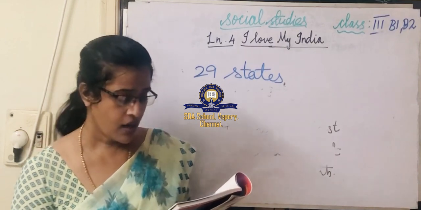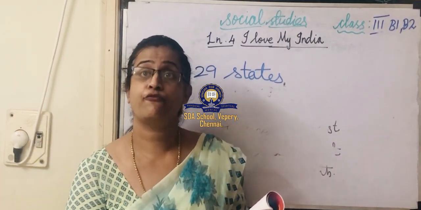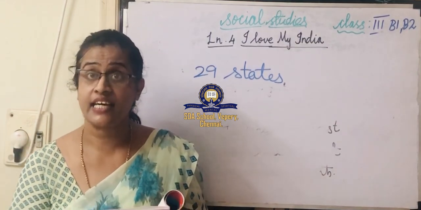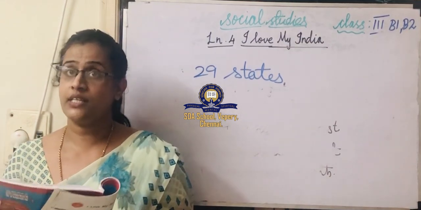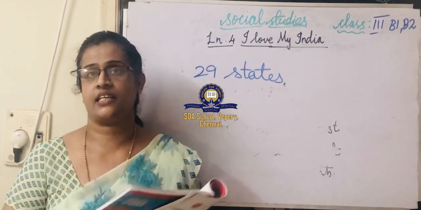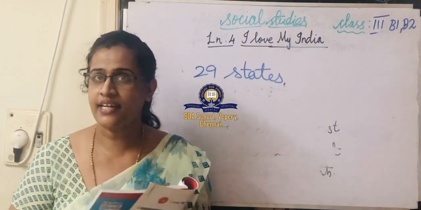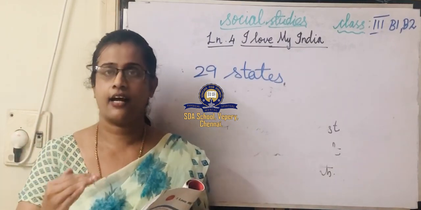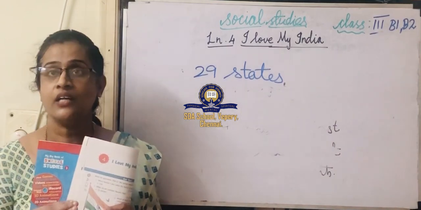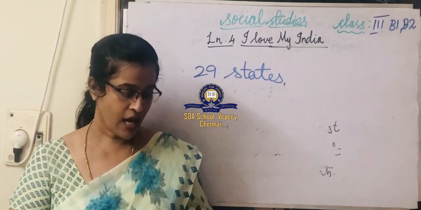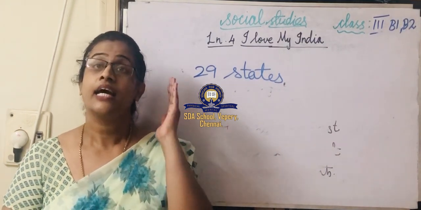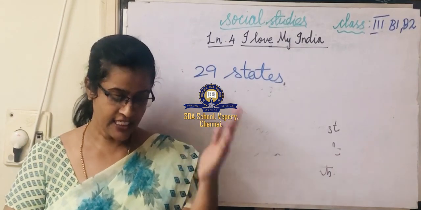On June 2nd, 2014, Telangana became India's 29th state. Which is the 29th state? Telangana is the 29th state.